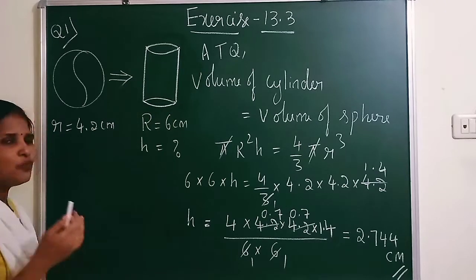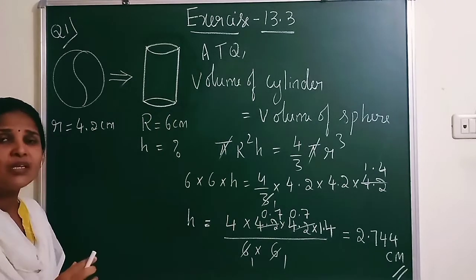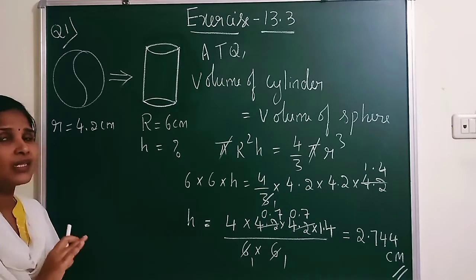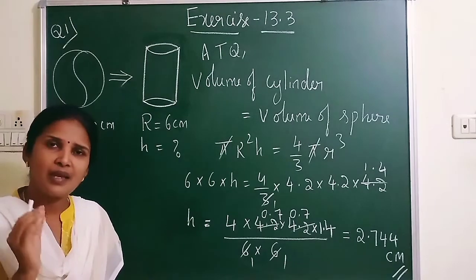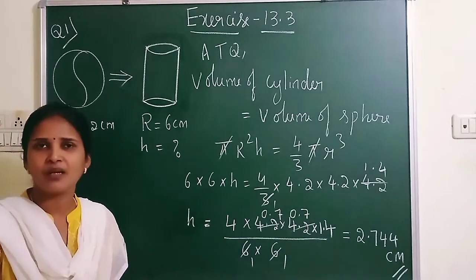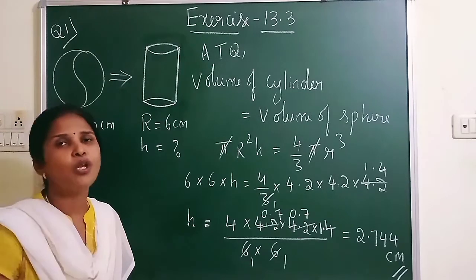So now, when you are melting, what concept comes here? It comes volume. Area concept will not come. Whenever you whitewash the walls, then the area comes into the concept. But whenever there is a melting concept, it comes under volume.